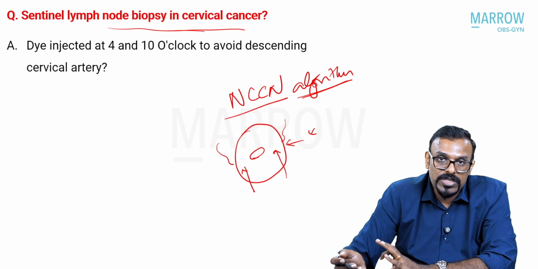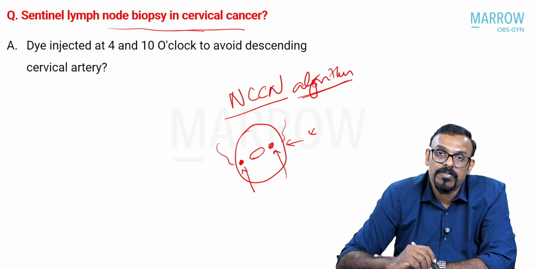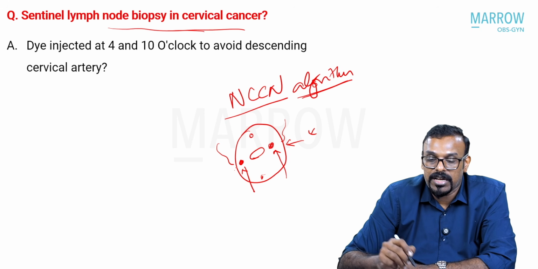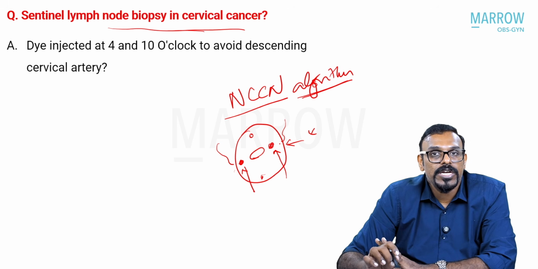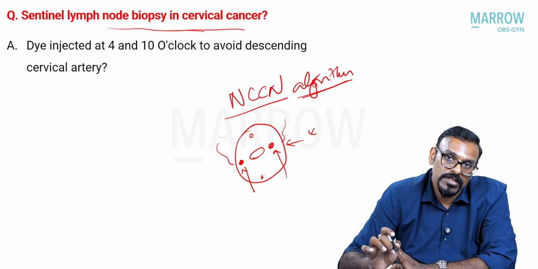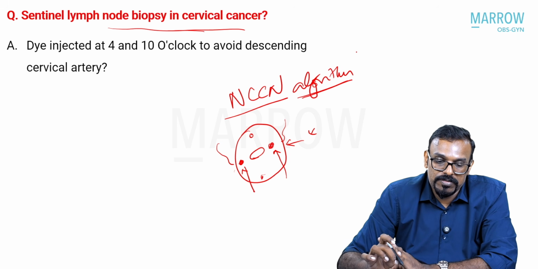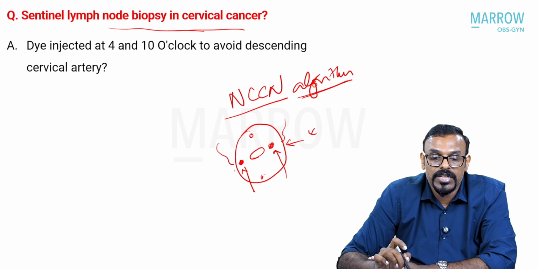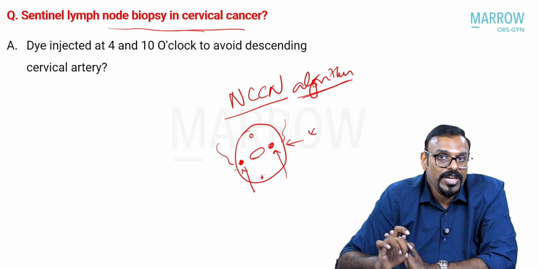So if you give a 2-site injection, you give the injections at 3 o'clock and 9 o'clock as per the algorithm, or you can give a 4-quadrant injection, which is again 12, 6, and 3 and 9. So the 4-quadrant or the 2-quadrant both include the 3 and 9 o'clock positions. We still give at the 3 and 9 o'clock position, and we do not avoid these positions thinking that we will avoid the descending cervical artery, because these are intracervical injections onto the ectocervix.